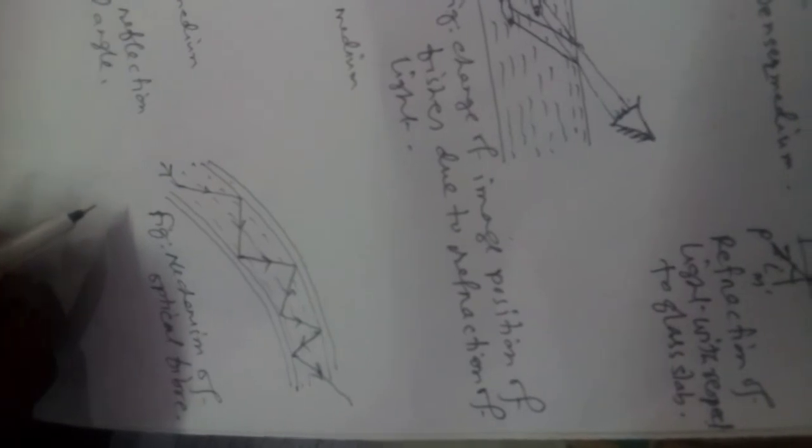For that, we get a signal quickly in our life, and we get reading properly by using the optical fiber in our life.